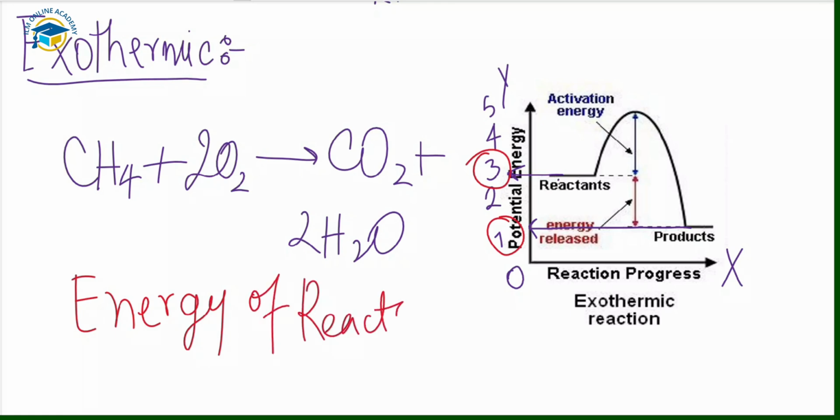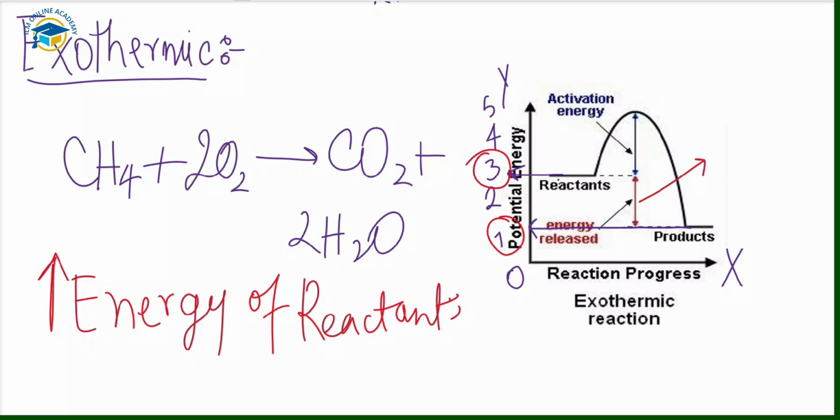So the energy of reactants is much higher in case of exothermic reactions, that indicates that type of reaction. And the black arrow you can see here represents the release of energy and also the activation energy, and the downward arrow shows that energy is given out or released.